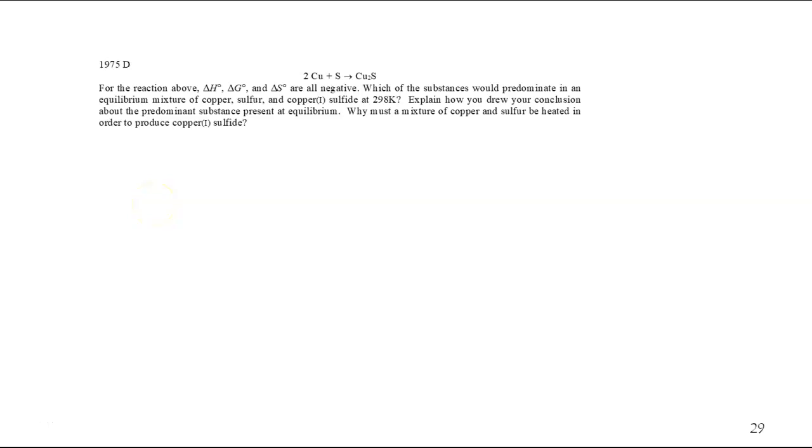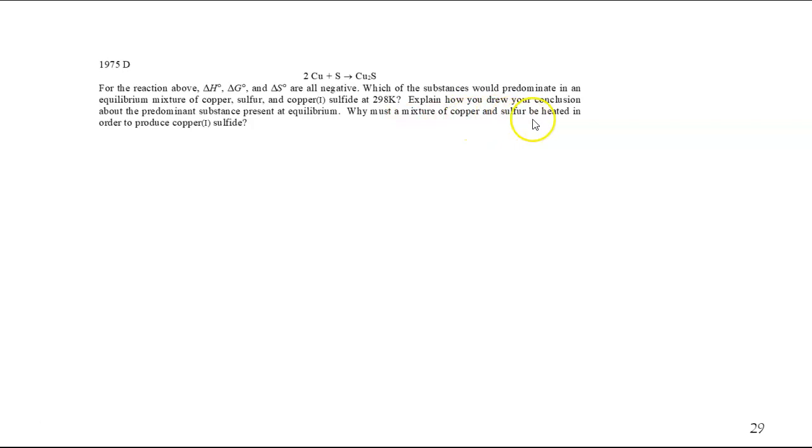Here we have an AP Chemistry free response question from 1975 where copper and sulfur are reacting to make copper 1 sulfide. For this reaction, delta H, delta G, and delta S, that's enthalpy, free energy, and entropy, are all negative. Which substance would predominate in an equilibrium mixture? We don't have any specific numbers, so this is kind of an explanation problem. At 298 Kelvin, explain how you drew your conclusion about the predominant substance present at equilibrium.